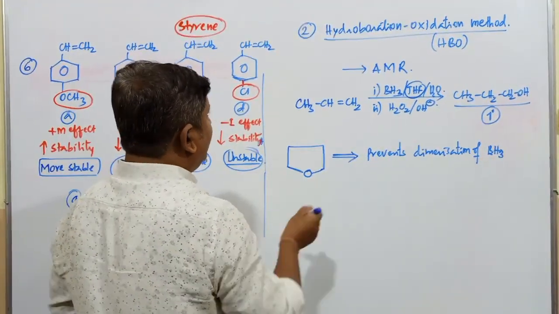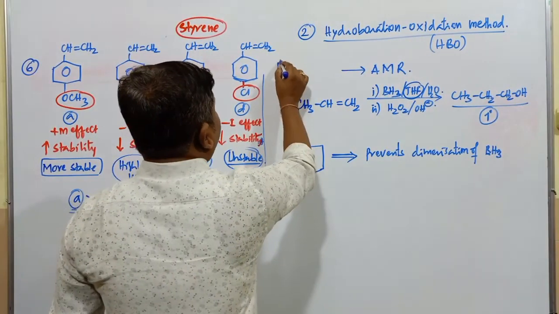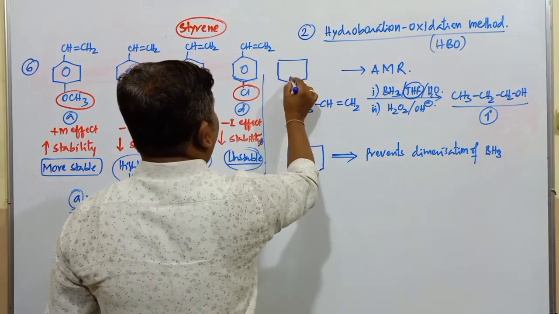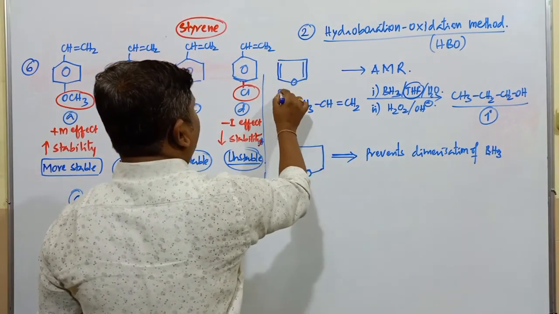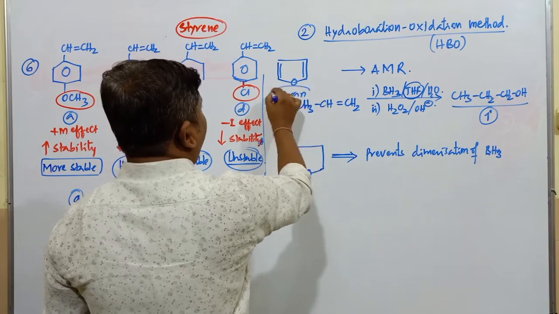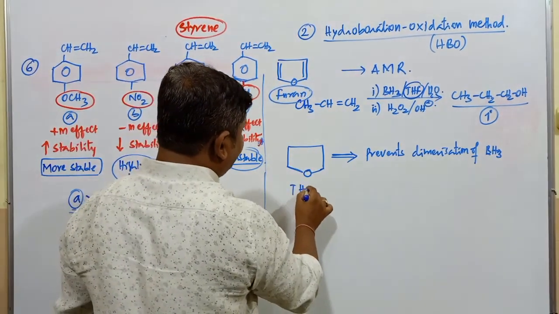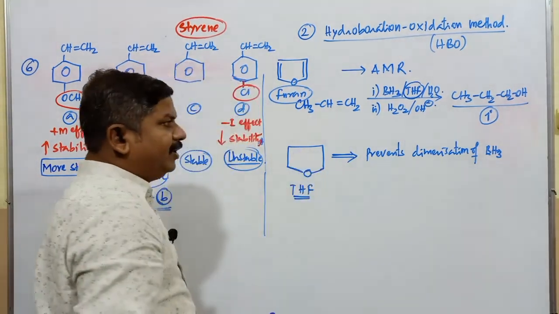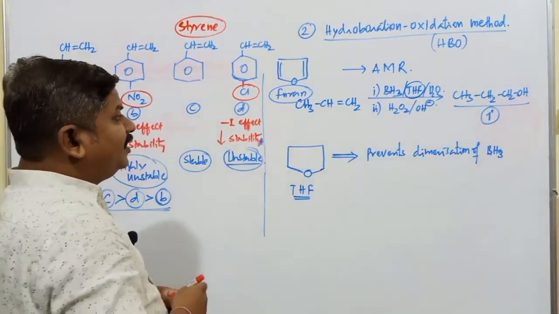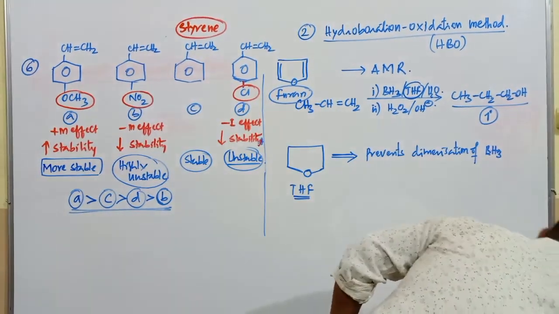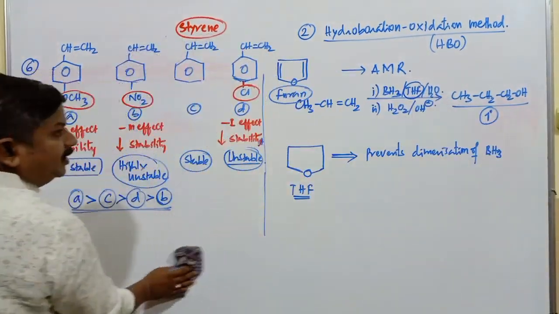This compound is tetrahydrofuran. What is the name of this compound? If I write this double bond, this double bond, it is furan. When the double bonds are removed, it gives rise to THF, the tetrahydrofuran compound. That is the main function of the THF molecule. Shall I remove this one?